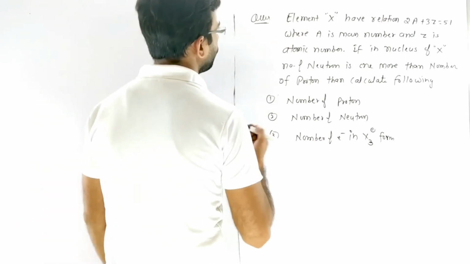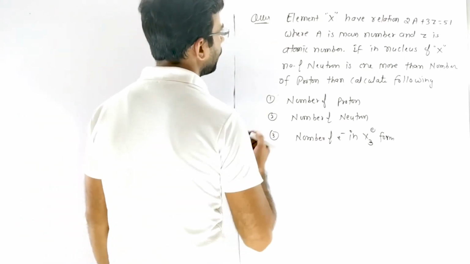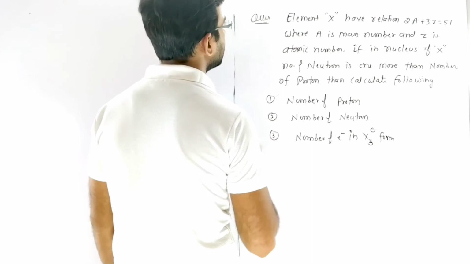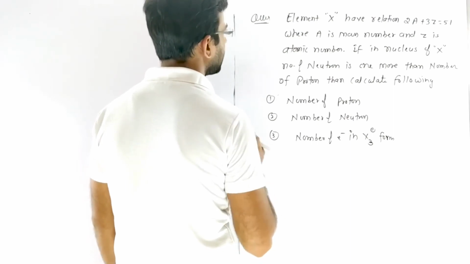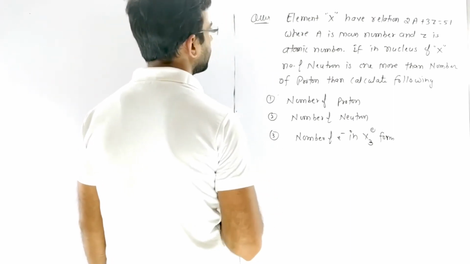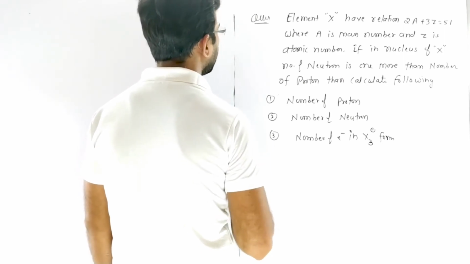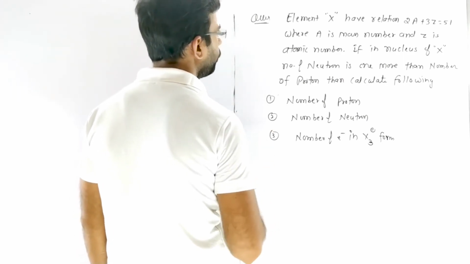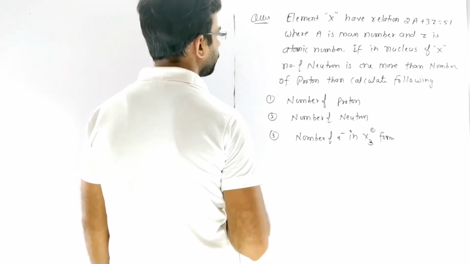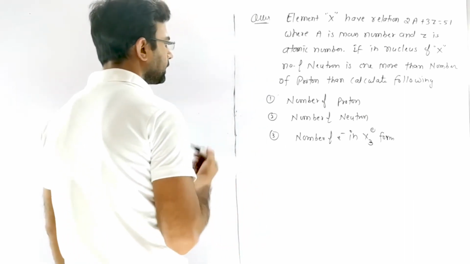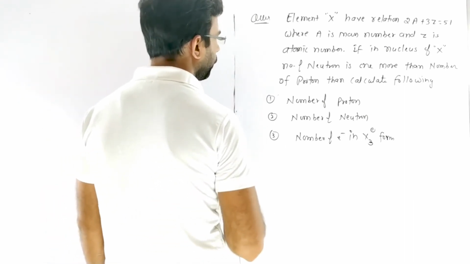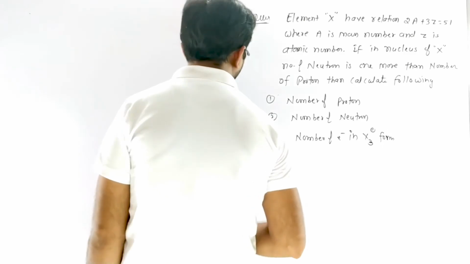Next we discuss one more question. Element X has the relation 2A plus 3Z equals 51, where A is the mass number and Z is the atomic number. If in the nucleus of X the number of neutrons is 1 more than the number of protons, then calculate the following: first, the number of protons; second, the number of neutrons; third, the number of electrons in X3 minus form.